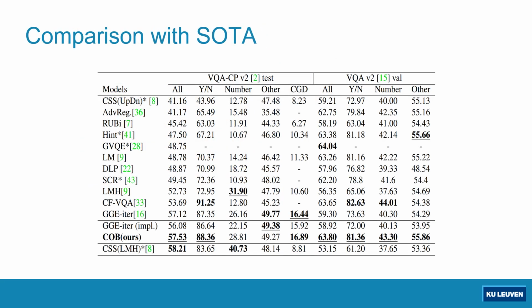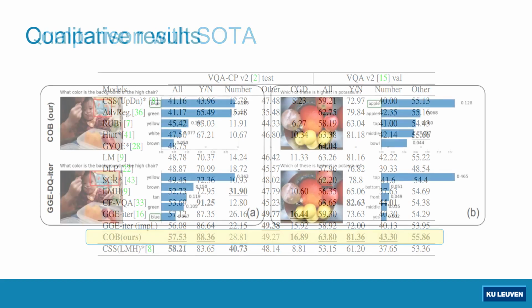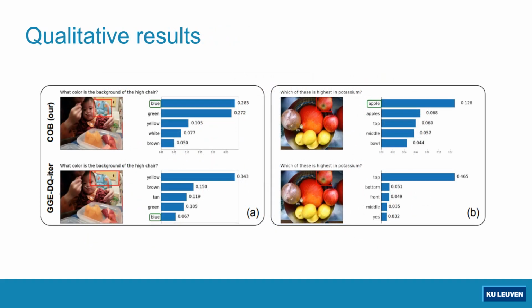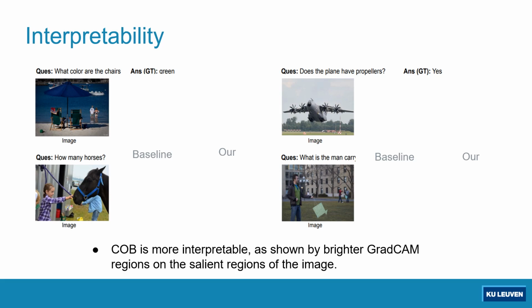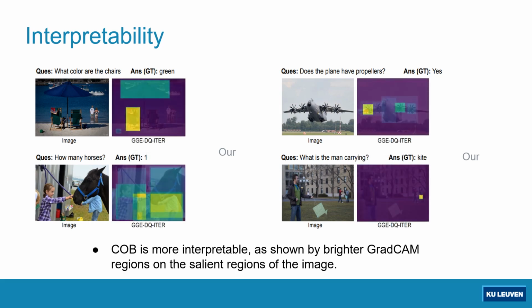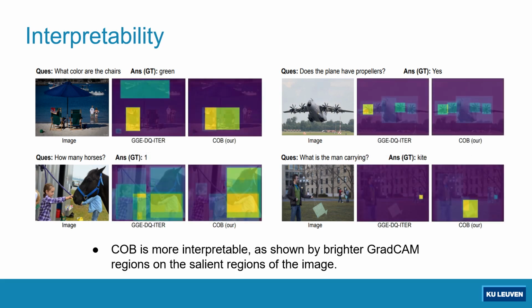We compare our model with recent state-of-the-art methods and we outperform them on VQA CP-V2 and VQA V2 datasets. Here we show the top 5 answers based on the softmax scores of the classification layer. We see that our proposed model assigns higher probabilities to the correct answer when compared with the base model it regularizes. The resulting joint feature space learned by the COB model shows higher interpretability than the base model, as shown by higher GradCAM activations over the salient regions.